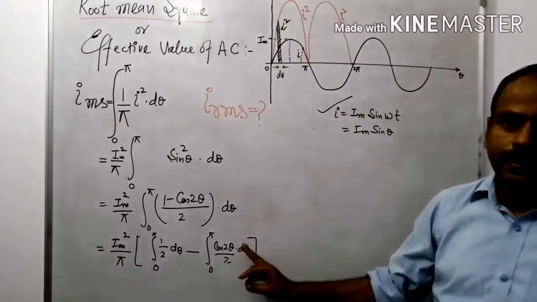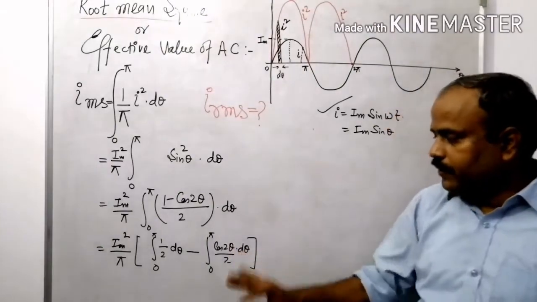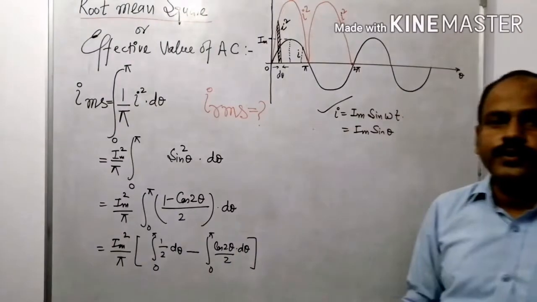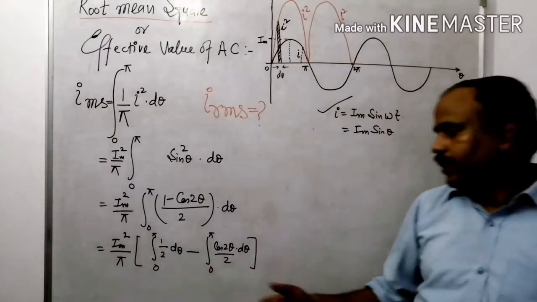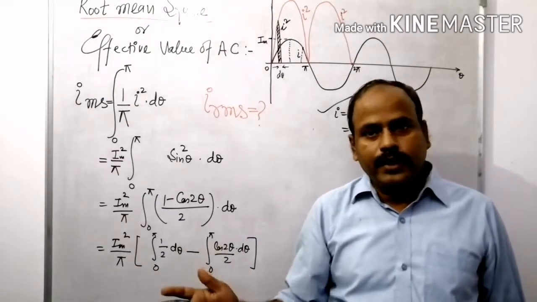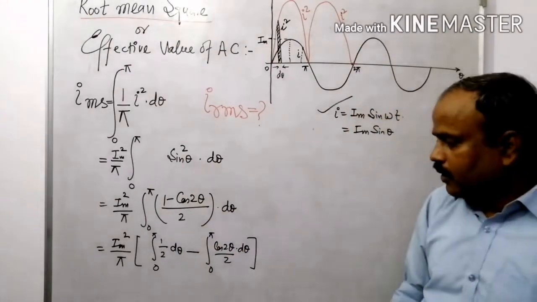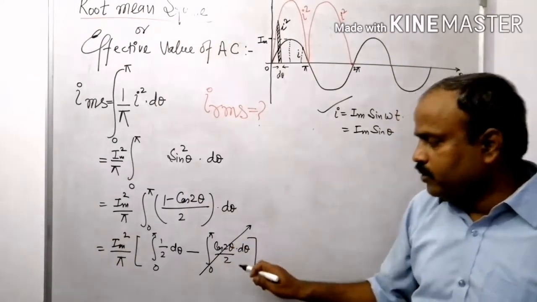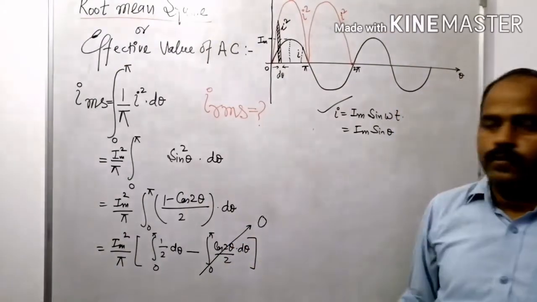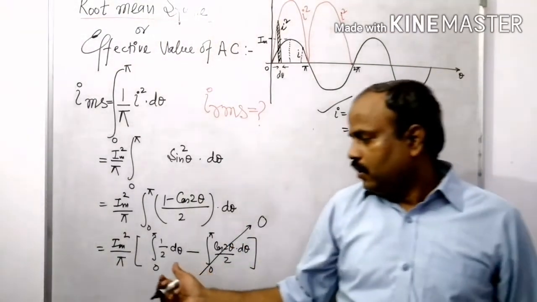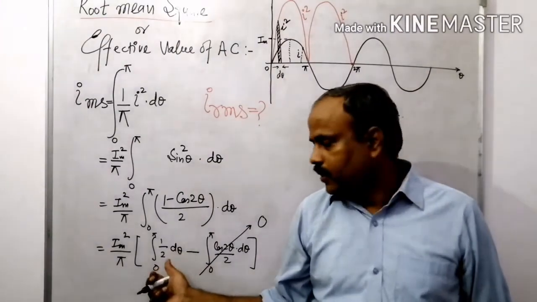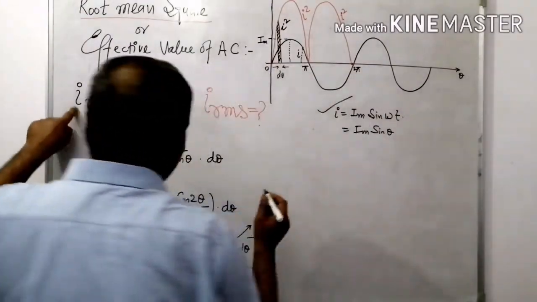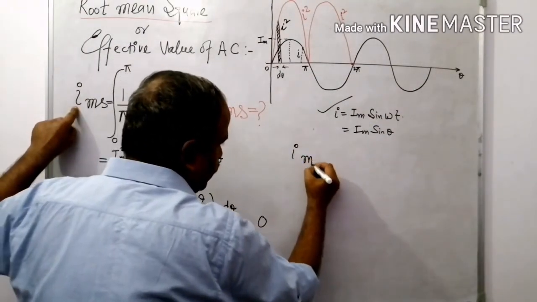Cos 2 theta, after the integration, it becomes a function of sine, and sine 0 is 0, and sine pi is also 0. That's why after the integration for this particular limit, the integration of cos 2 theta is 0. So, and this portion is theta, that is pi minus 0, it becomes pi, and finally it is I mean square